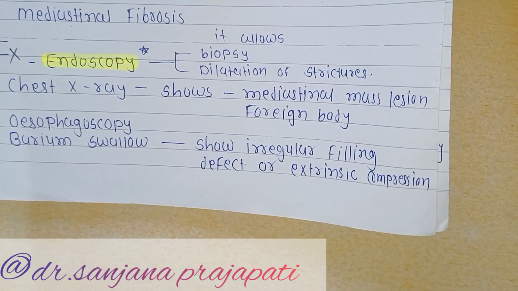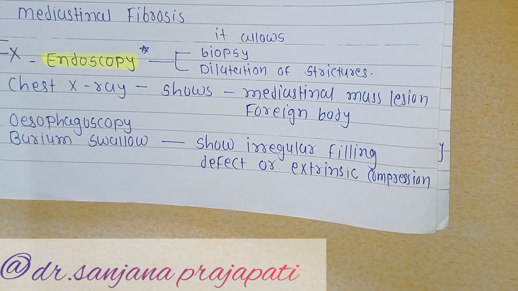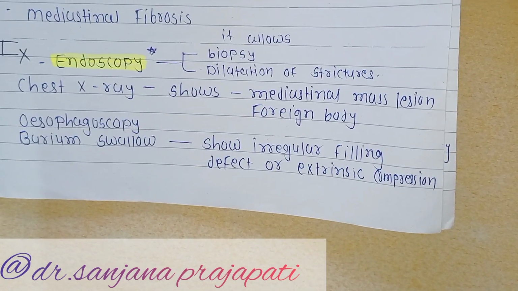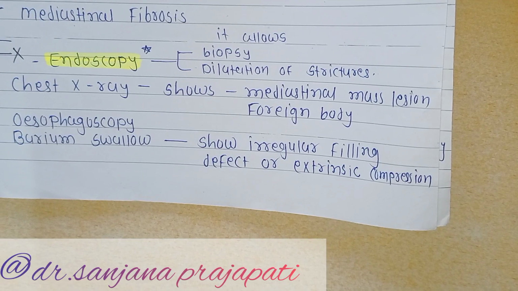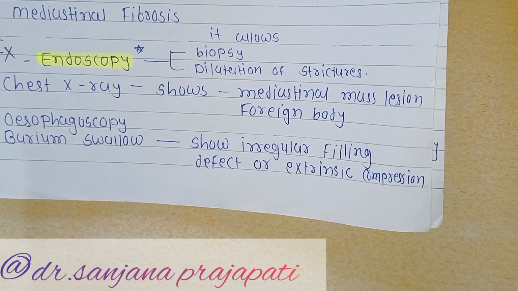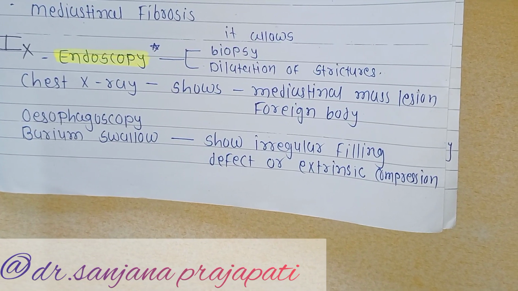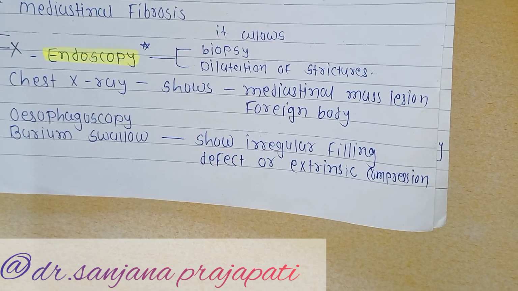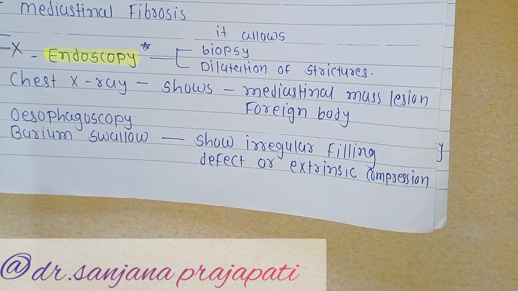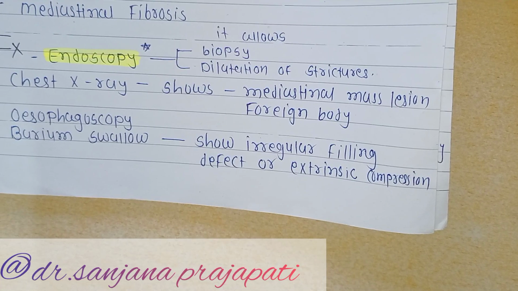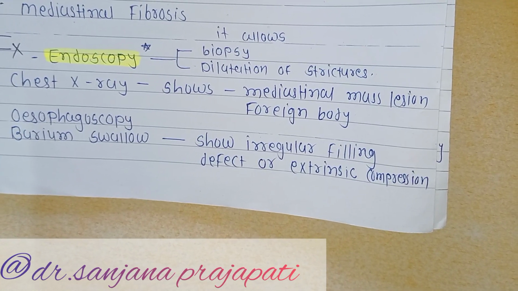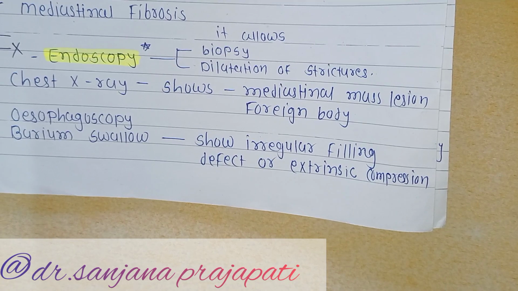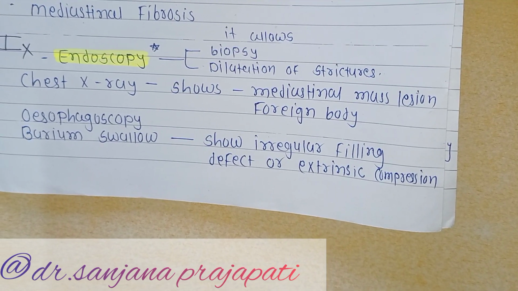Now another investigation is the chest x-ray. Why are we doing the chest x-ray? The chest x-ray shows mediastinal mass lesions and foreign bodies. If any child has swallowed a foreign body, then we see it in the chest x-ray. Then barium swallow, which is also common. It shows an irregular filling defect or extrinsic compression, any outside mediastinal mass or any such thing, which we find out from the barium swallow.